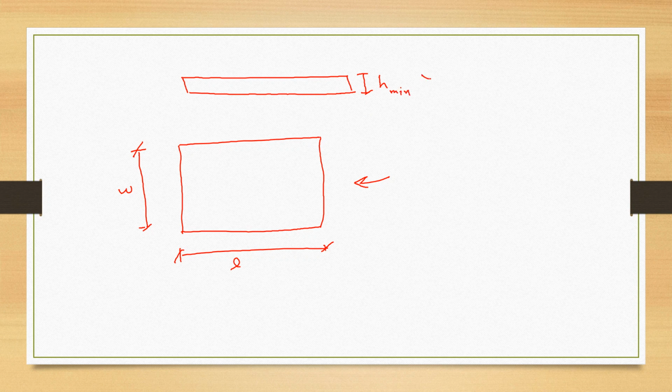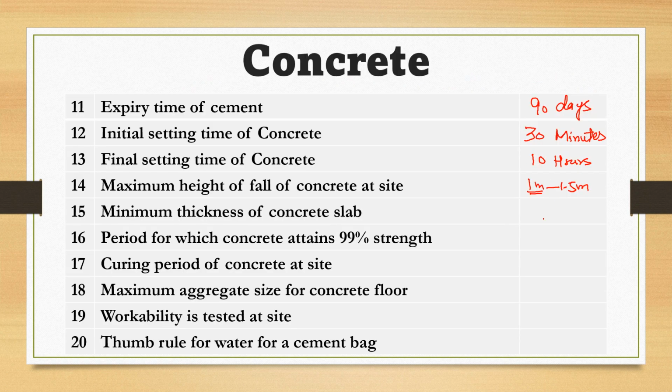So this should be greater than or equal to 125 millimeters. Means simply it should be greater than 0.125 meters. So minimum height of slab is 125 millimeters, or you can say 0.125